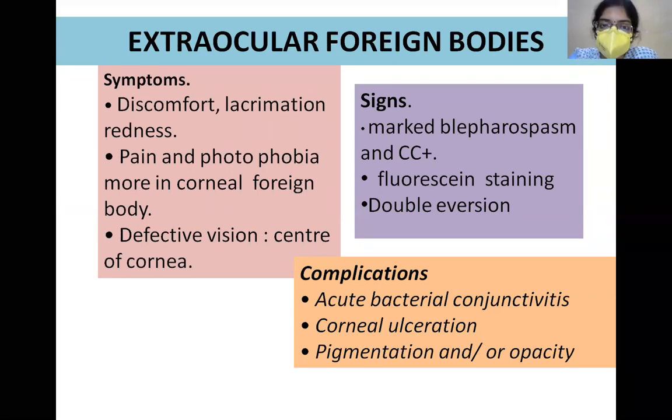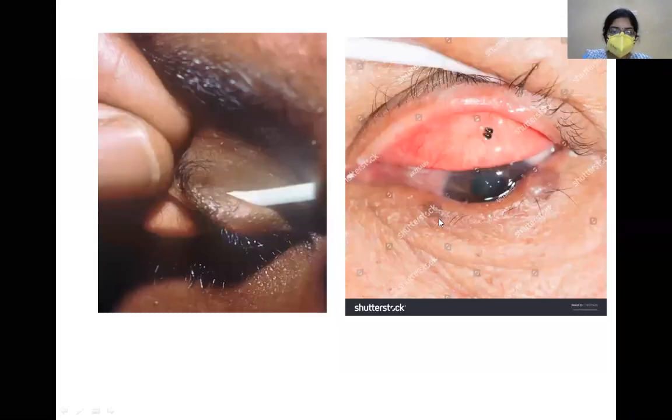So because of that, the abraded part where the foreign body is lying will be stained fluorescent positive due to breach of the epithelium. And what about double eversion? Now what you see here is eversion of the upper lid, and you can see the foreign body.